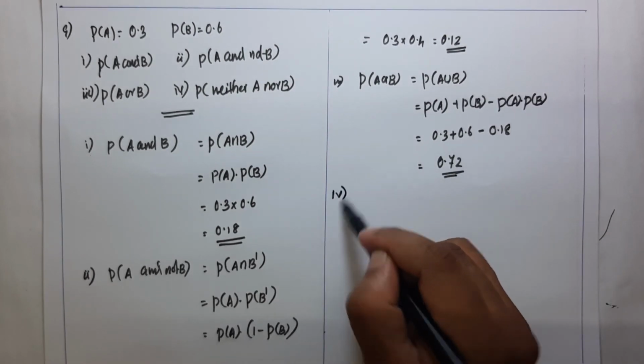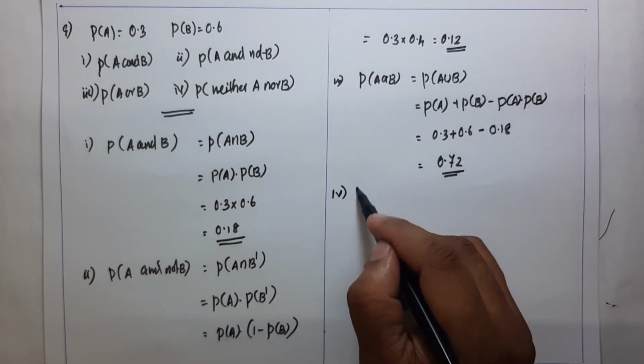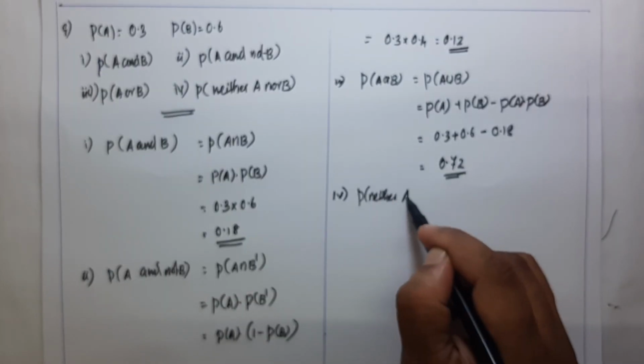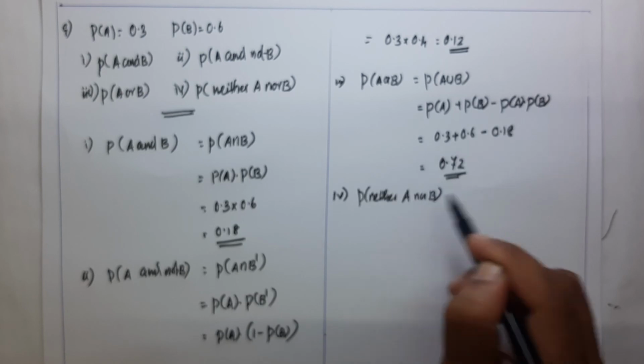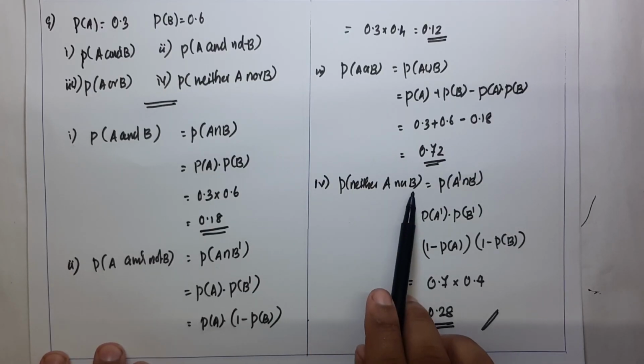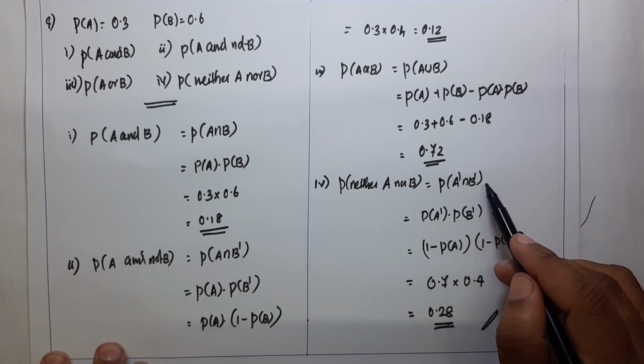Then our last question is P of neither A nor B. That is P of A complement intersection B complement.